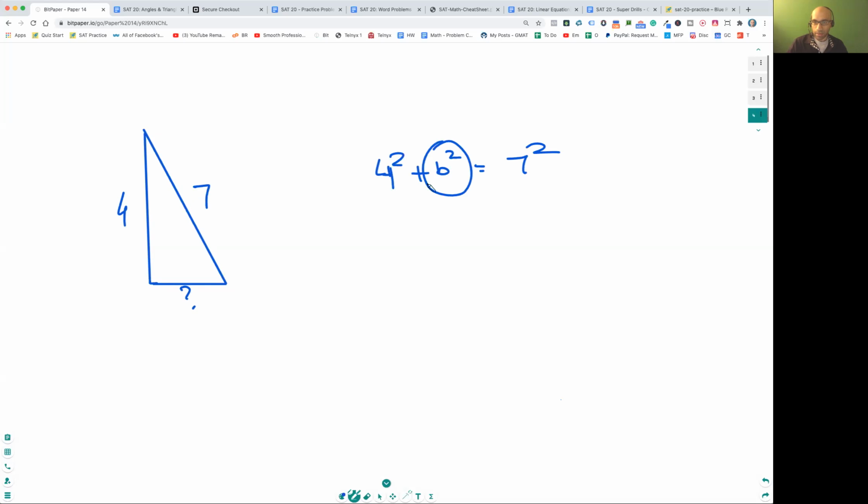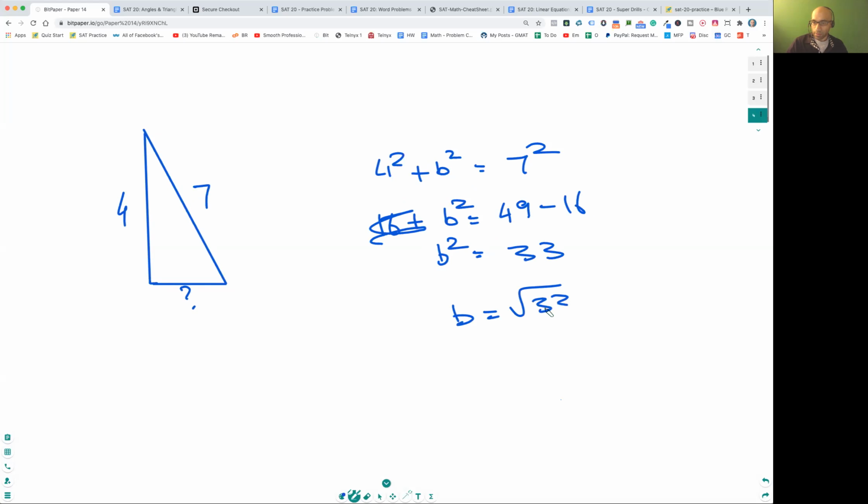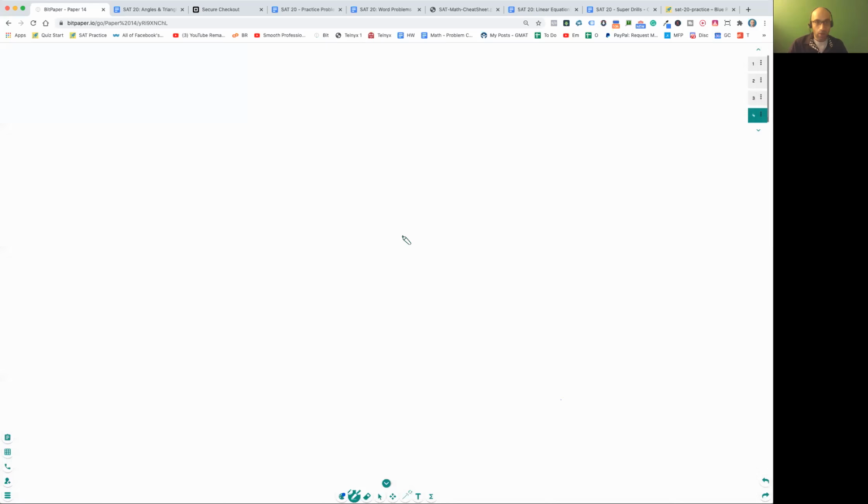Okay, it's not going to be a perfect one, so you're going to do 16 plus b squared is 49, right? So b squared is equal to, bring the 16 to the other side, subtract it, so you get 33, right? And so b is equal to radical 33. Okay, so this is radical 33 over here. Could be a weird number, that's fine. Okay, remember it's a radical. Don't forget the square root sign. b squared is 33, so b is the square root of 33, right? Okay, excellent. So this part is good.